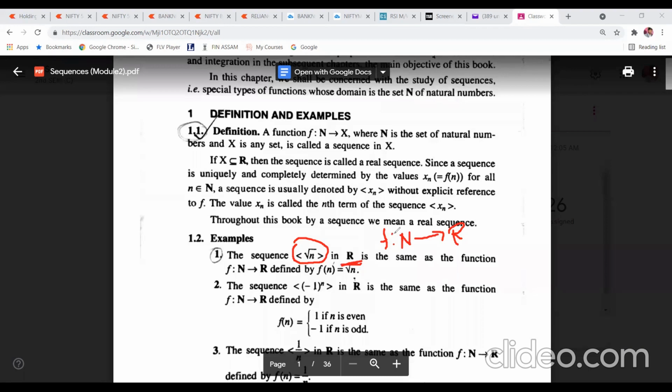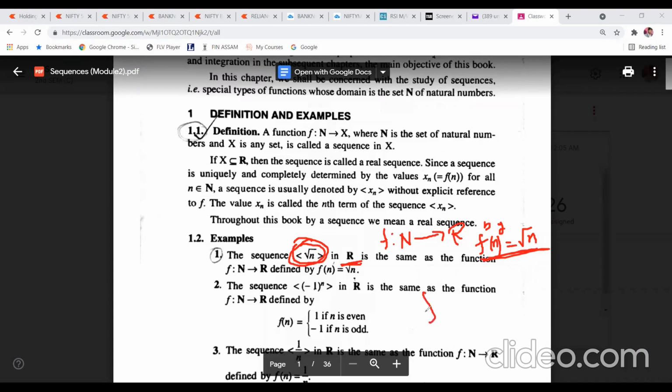So how will you define f from N to R, set of natural numbers to the set of real numbers? F of n is equal to root over n. This is the definition. So this is the sequence. This sequence can be written like this also in terms of function. Similarly, here the sequence (-1)^n, n in R. Now, the domain is obviously fixed.